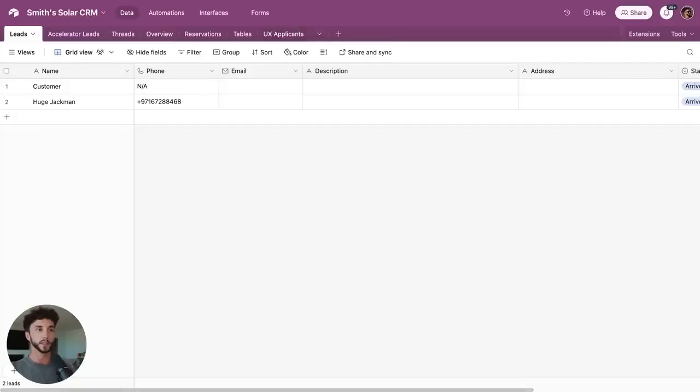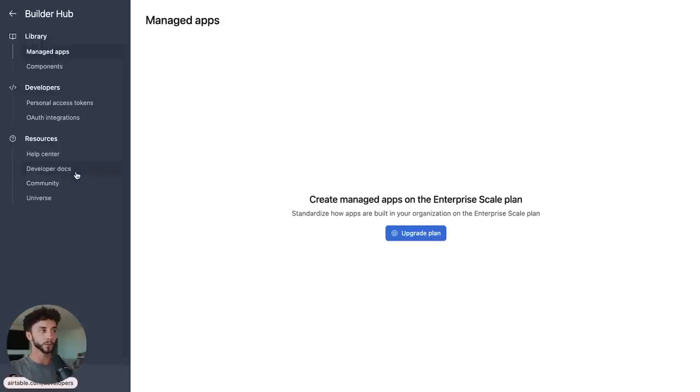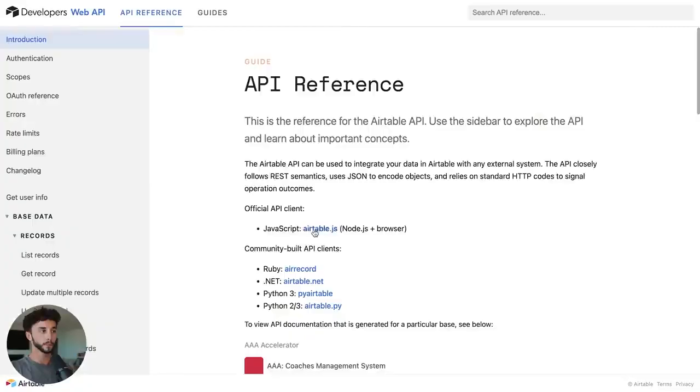So now all we need to do to send data into this database through our WhatsApp-based agentive agent, so when someone provides their details that it gets shot into here, is we need to go and see our details for the Airtable web API. Airtable has their own API, which allows us to interact with our databases like this programmatically. So all we need to do is go up to the right-hand corner here, go to Builder Hub, go to the developer docs here and scroll down to the web API. This is a reference for the Airtable web API. This documentation is essentially going to tell us how to interact with our Airtable programmatically